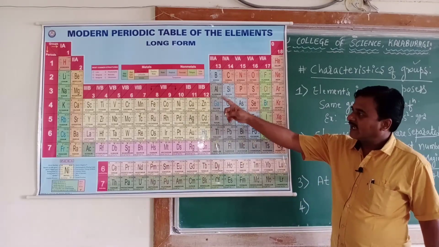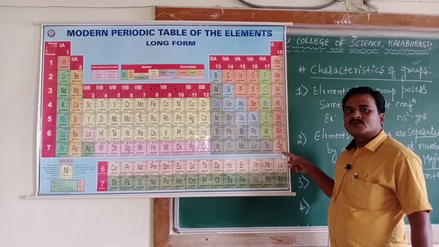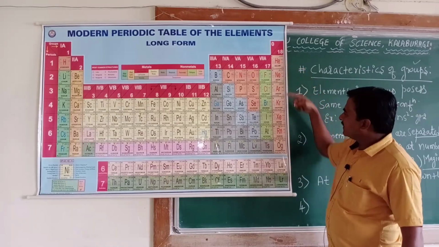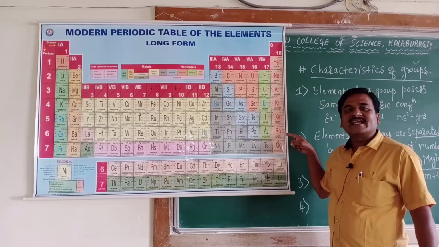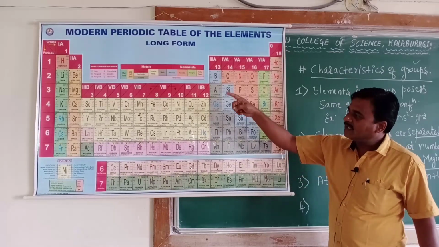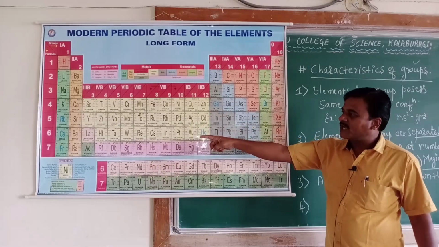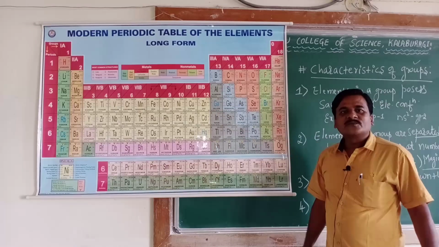Group 1 is highly reactive, group 18 less reactive. All the elements from helium to radon of group 18 are less reactive, which are called inert gases. From lithium to cesium, except the radioactive element francium in group 1, all are reactive.